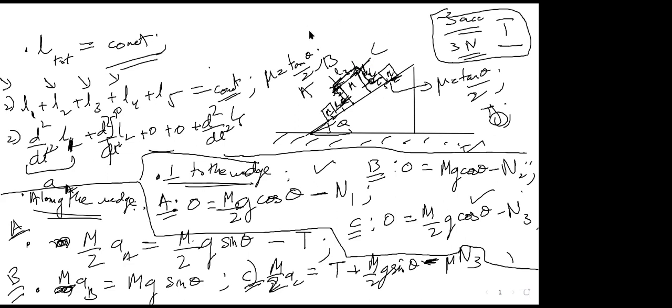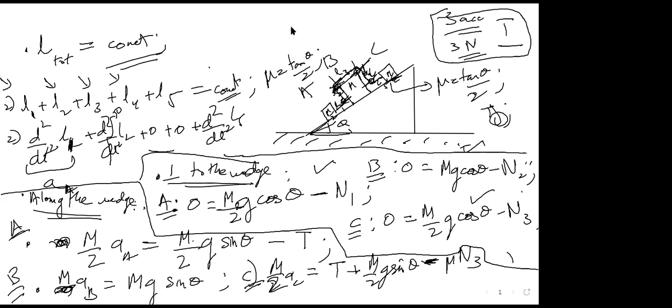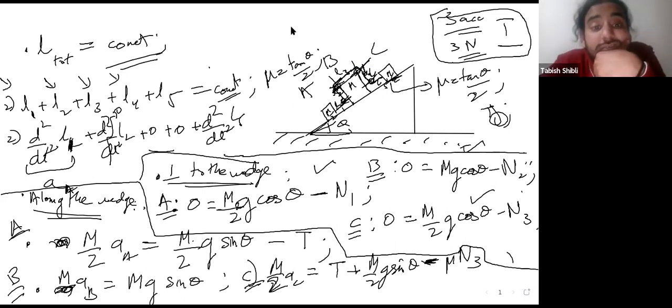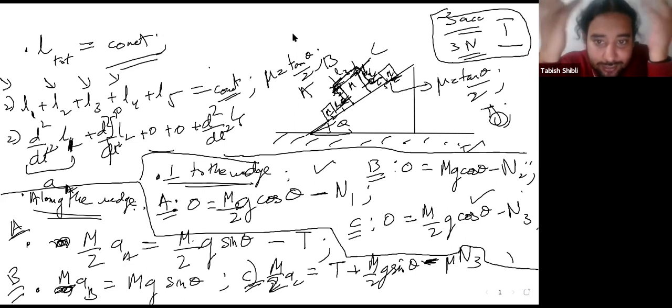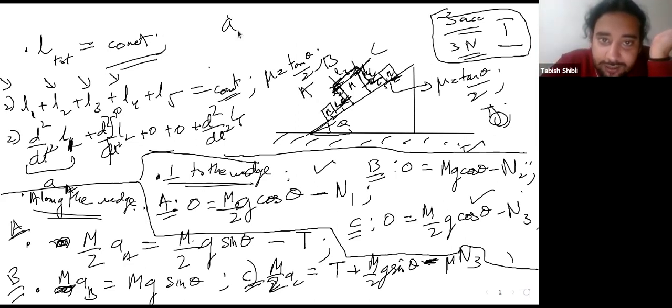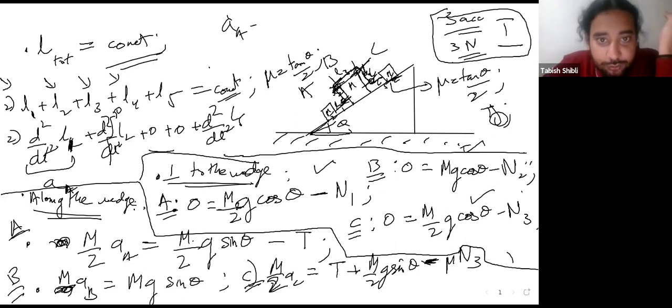Sir, could you please explain why we use this differentiation here? Because you need another equation. Where will you get the additional equation from? You have 7 variables. You have 6 equations. You need additional equations. Sir, can't we just say that if two masses are connected by an inextensible string, they will move with the same acceleration? Yes, you can directly say that. You can directly say that the acceleration of A is going to be equal to the acceleration of C. But you need to go through the logic of that, right? You need to know why that is going to be the case. And it's going to be the case as I'm going to show you.